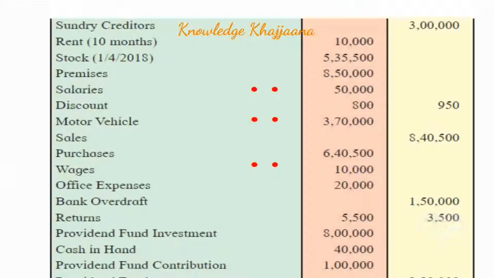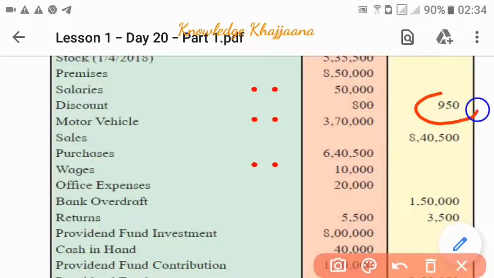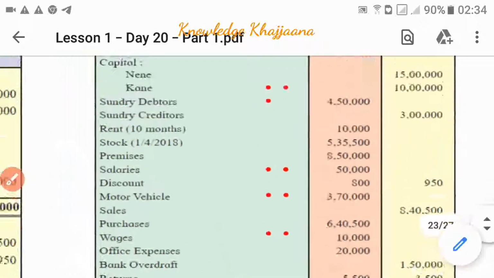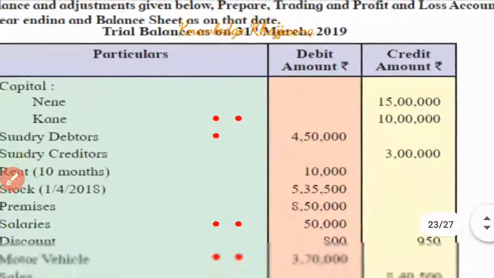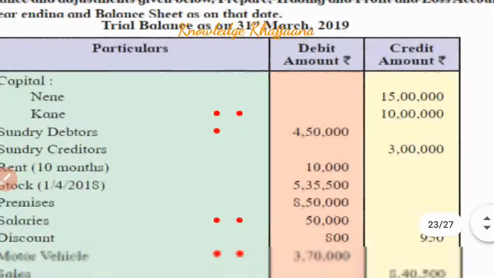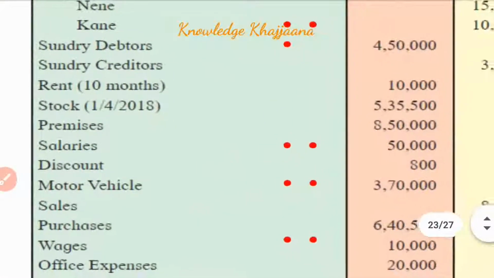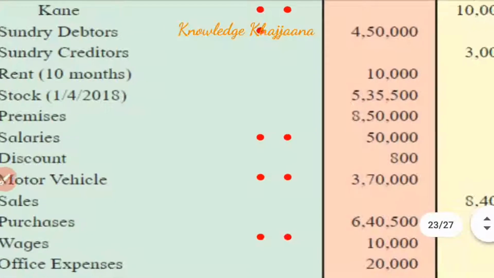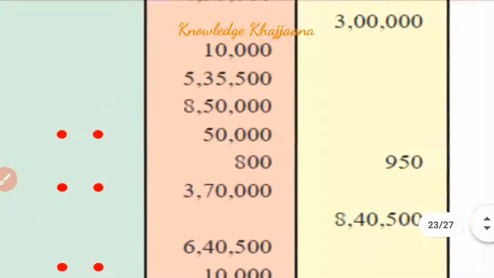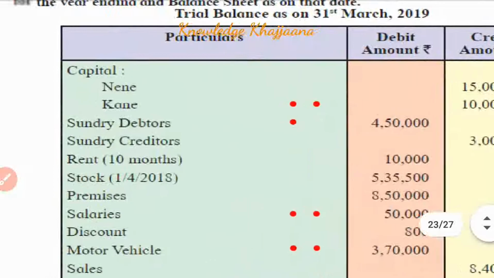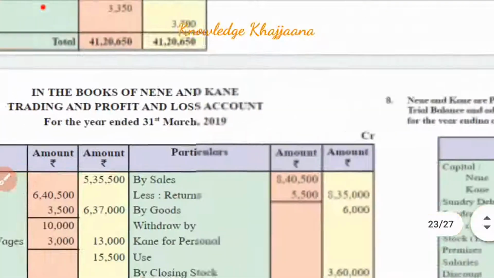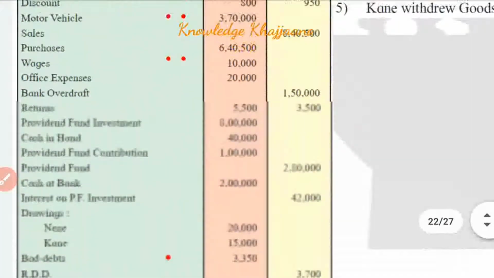Okay, and another discount of rupees 950, which is given on the credit side of the trial balance. So this is what? Income. So where are incomes recorded? It is recorded to the profit and loss account credit side. Okay, so of the two discounts, rupees 800 is the discount given and rupees 950 is the discount received. And where are the discounts recorded? To the profit and loss account debit and credit side.